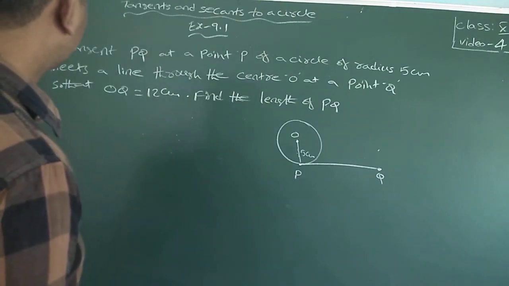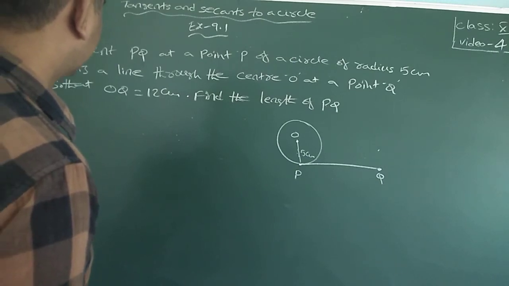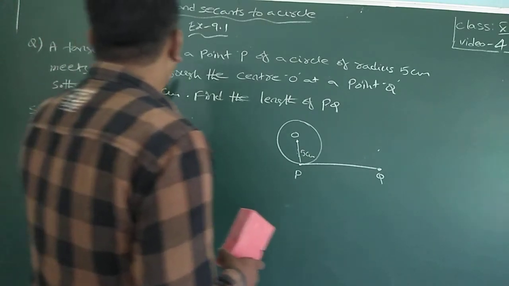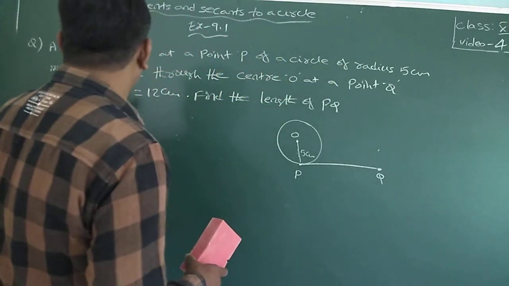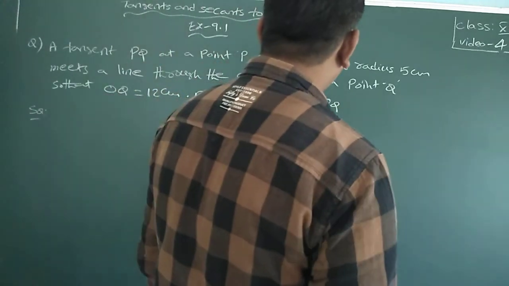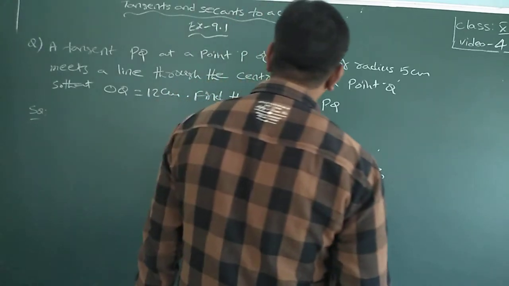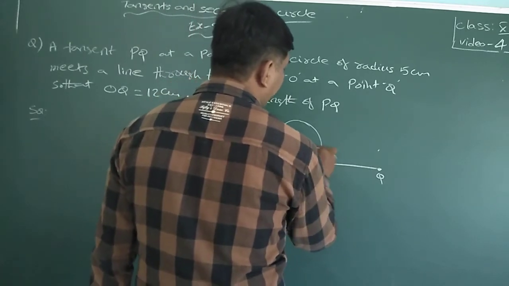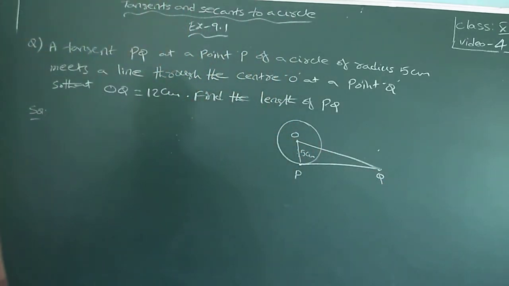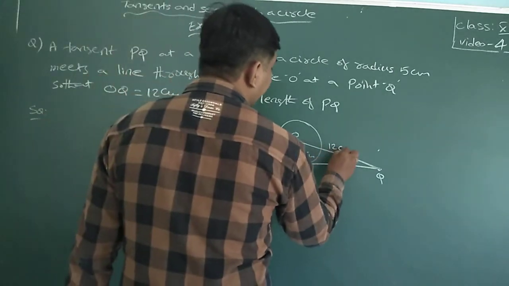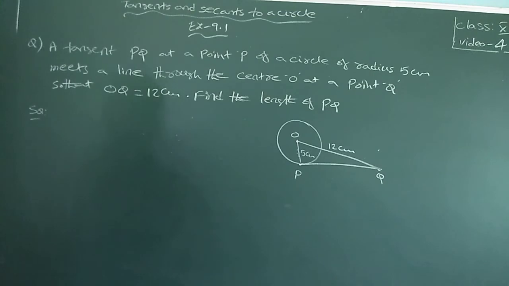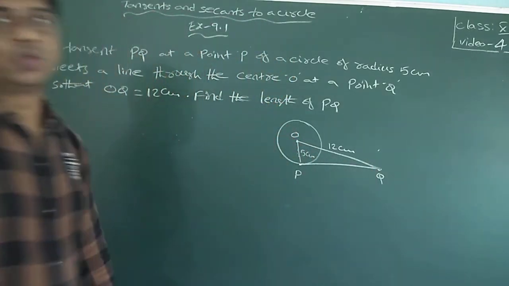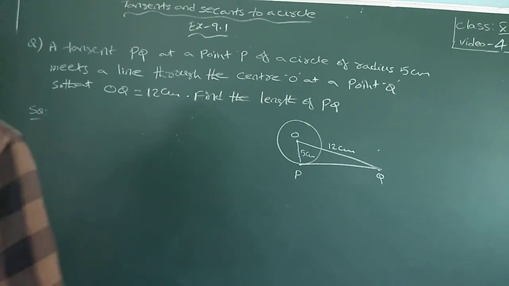A tangent PQ at a point P of a circle of radius 5 centimeters meets a line through the center O at a point Q, so that OQ is equal to 12 centimeters. Find the length of PQ.